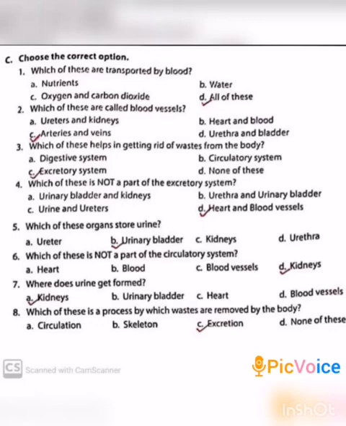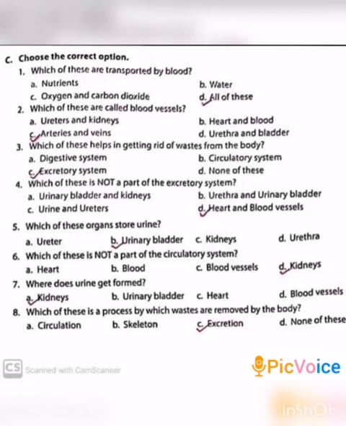Third one, which of these helps in getting rid of waste from our body? A. Digestive system, B. Circulatory system, C. Excretory system, D. None of these. The answer is C. Excretory system.